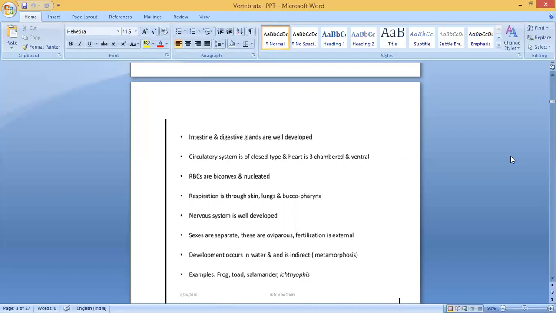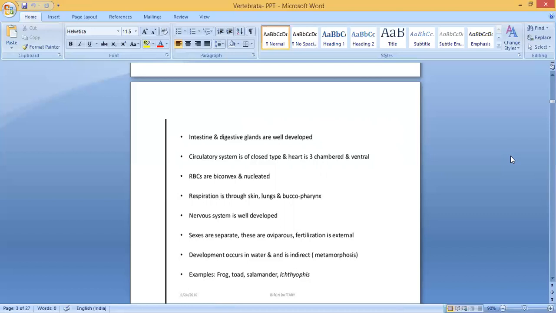Respiration is through skin, lungs and buccopharynx. I told you, if the frog is on the land, it will use lungs and buccopharynx, and it will go to water for laying eggs. By that time it will use moist skin. Clear? In the tadpole stage, they will use gills for respiration, because a tadpole is like a fish, living in water.